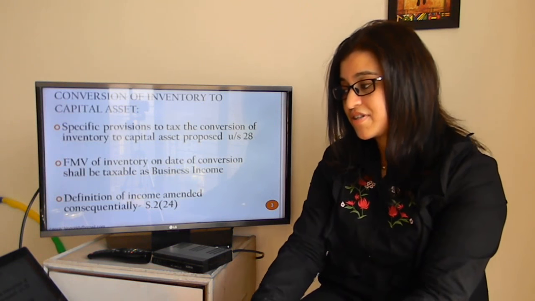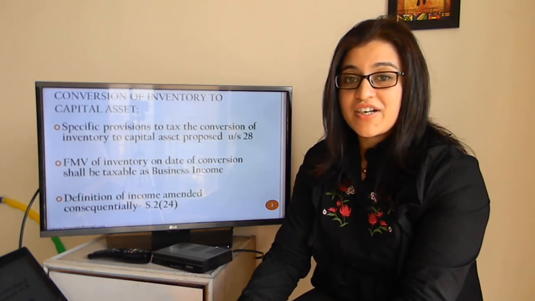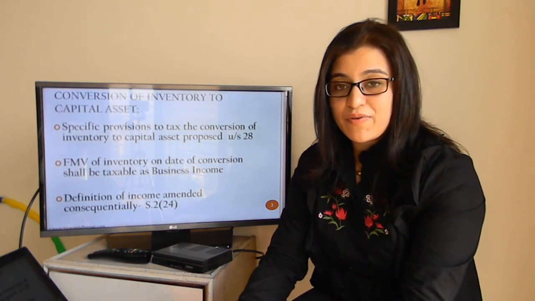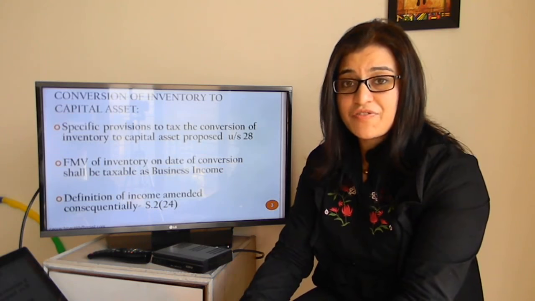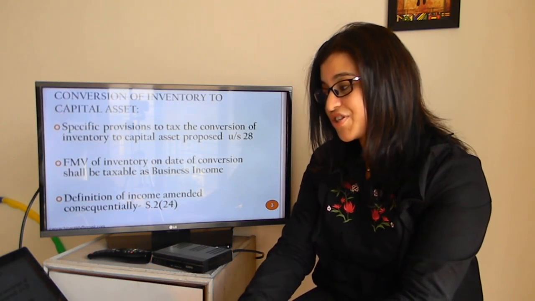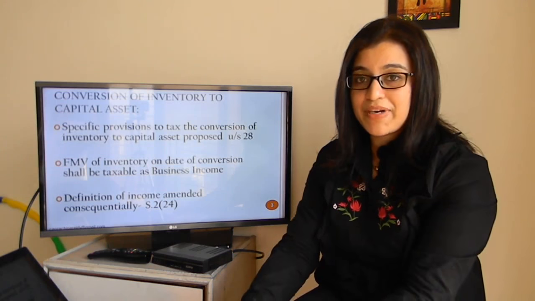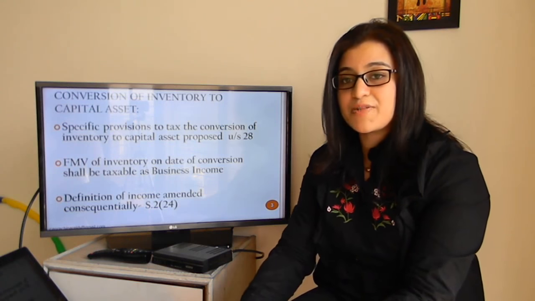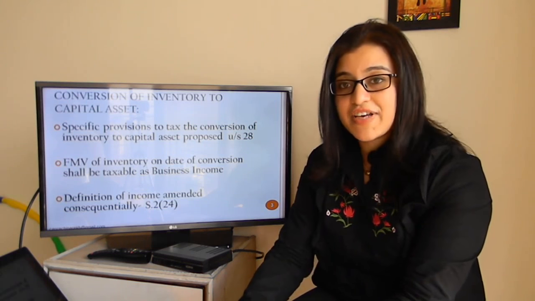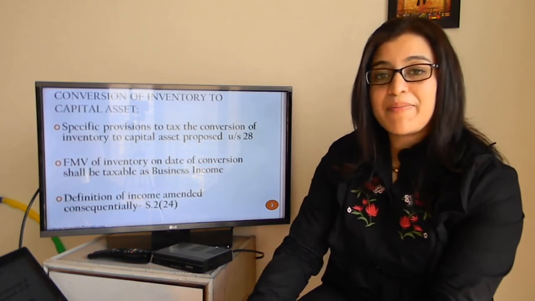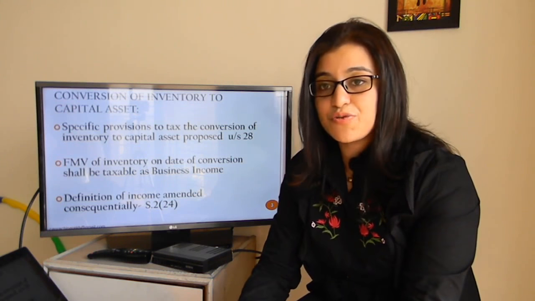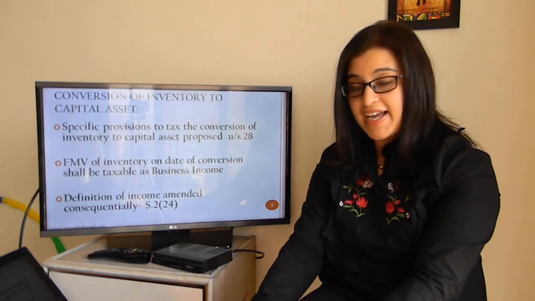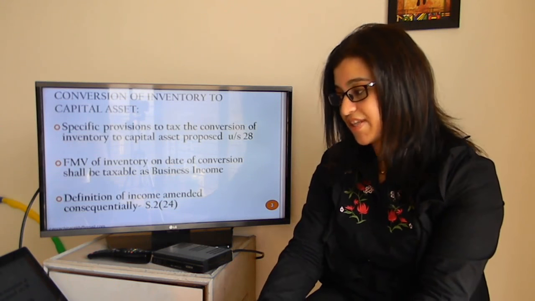Moving on to some other provisions. Erstwhile, there was a provision under section 45(2) wherein conversion of a capital asset into stock in trade was covered. While a specific provision for this was in existence, there were no provisions to cover the conversion of inventory to capital asset. So the Finance Bill 2018 proposes to introduce provisions pertaining to conversion of inventory to capital asset. So suitable amendments have been made to section 28, section 2(24), that is the definition of income, section 49 and section 2(42A). Let us have a look at what these provisions have to say.